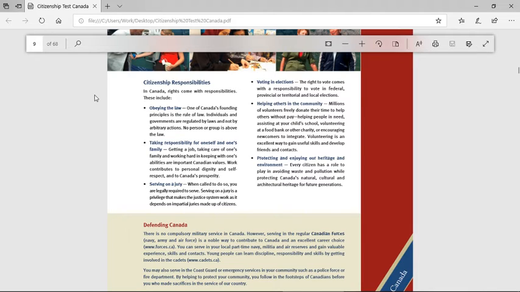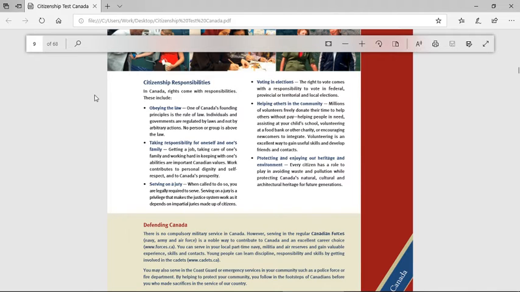Voting in elections. The right to vote comes with the responsibility to vote in the federal, provincial, or territorial and local elections. Helping others in the community. Millions of volunteers freely donate their time to help others without pay. Helping those in need, assisting at your child's school, volunteering at a food bank or other charity, or encouraging newcomers to integrate. Volunteering is an excellent way to gain useful skills and develop friends and contacts.